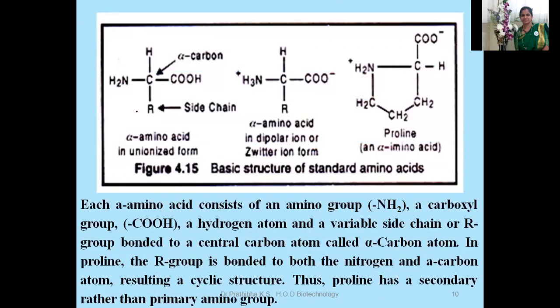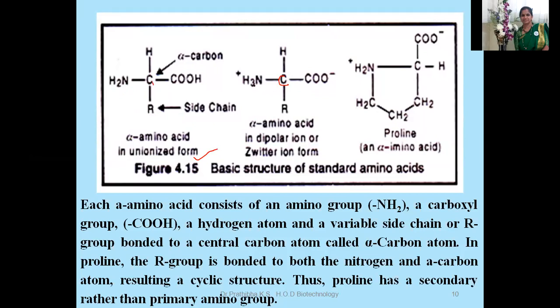Now let us understand in detail the basic structure of a standard amino acid. This is the chiral carbon atom, with hydrogen, amino group, carboxyl group, and the side chain. This is an alpha amino acid in unionized form. In the exam, if they ask for the ionized form or Zwitter ion, a dipolar ionic condition, you can write this particular structure. Here you can see the alpha amino acid in dipolar ion or Zwitter ion form.